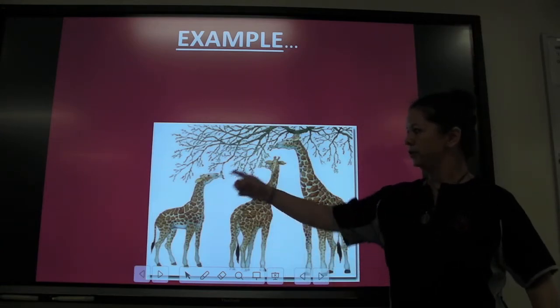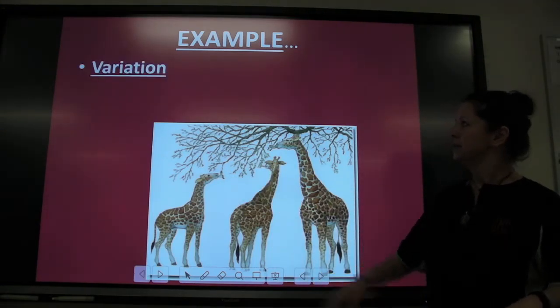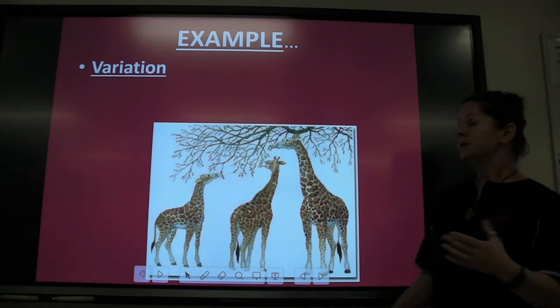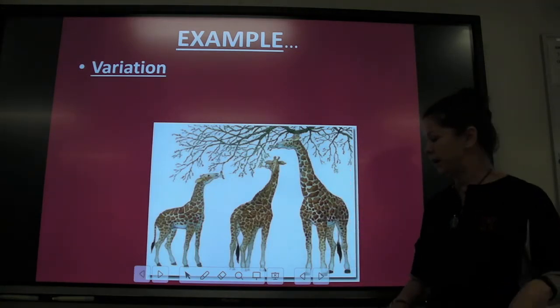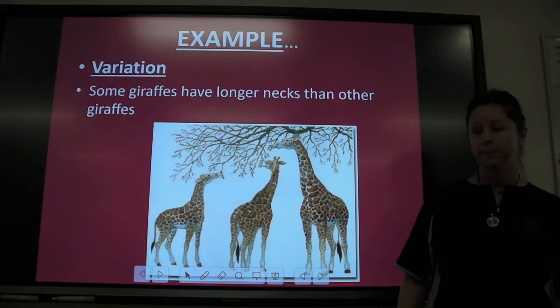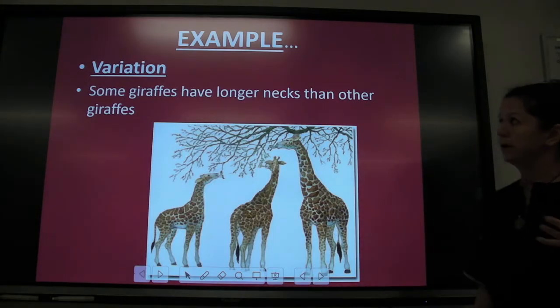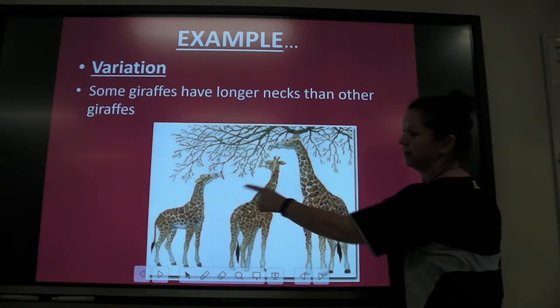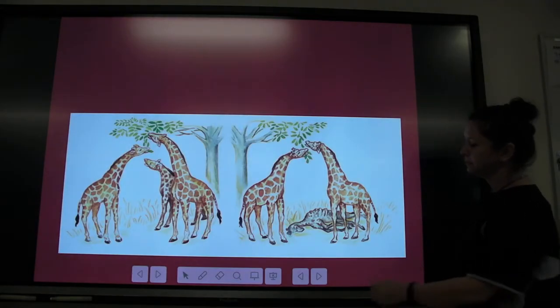All right? So we used to have some short-necked giraffes. Some of them were kind of in between. Some giraffes had long necks. They just already did, just by happenstance. Okay? And so the variation was that some giraffes had longer necks than others. Then